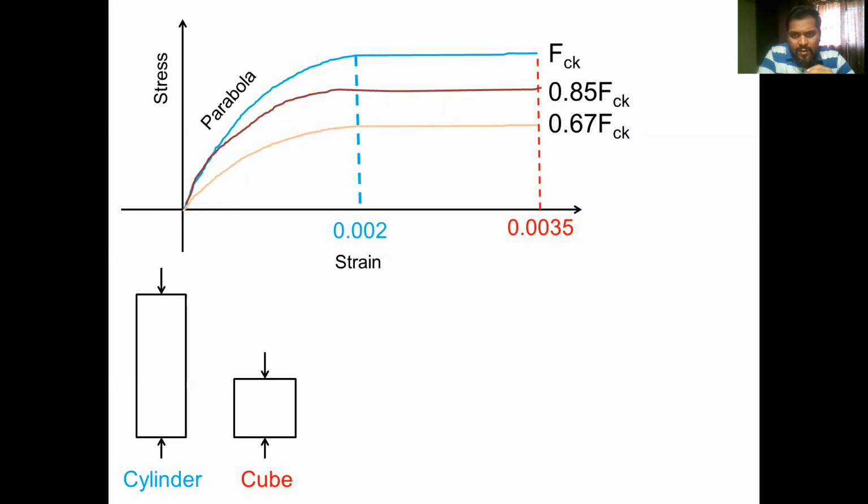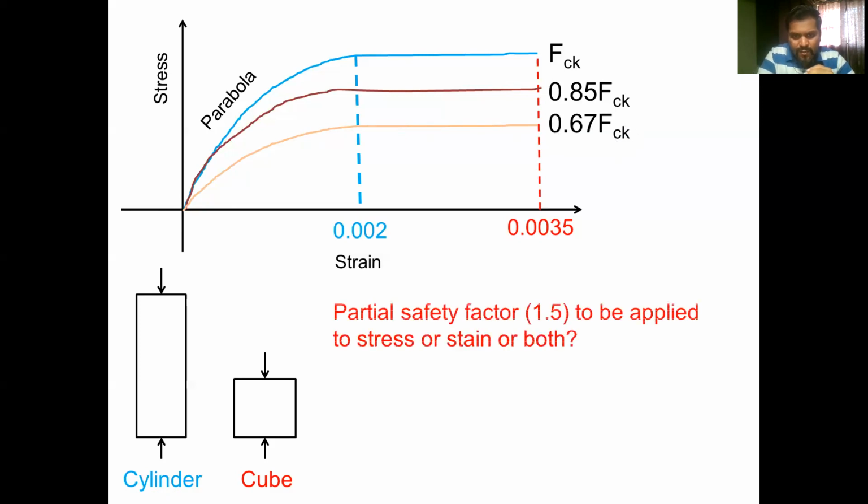Now, to this stress strain curve, we need to apply the partial safety factor for material, or for concrete. As prescribed by IS 456-2000, the partial safety factor for concrete is 1.5. Now the question that we're going to ask is, should we apply this factor of safety to stress values as well as strain values, or should we selectively apply it only to stress values?